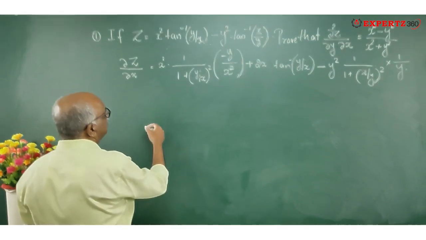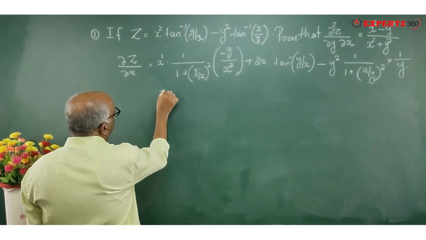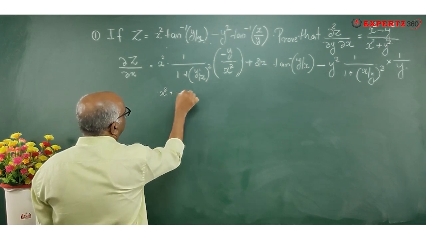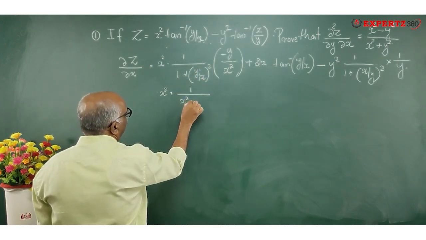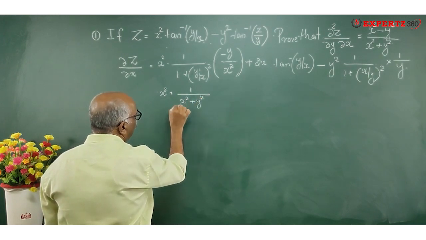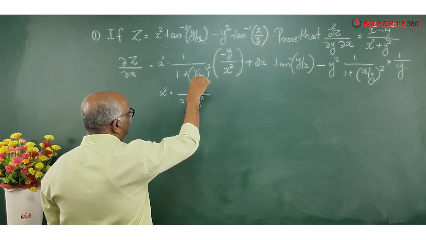I'll simplify now this one. So it is x square into 1, and this is y square divided by x square. So it is x square plus y square, the whole divided by x square, that goes to the top.